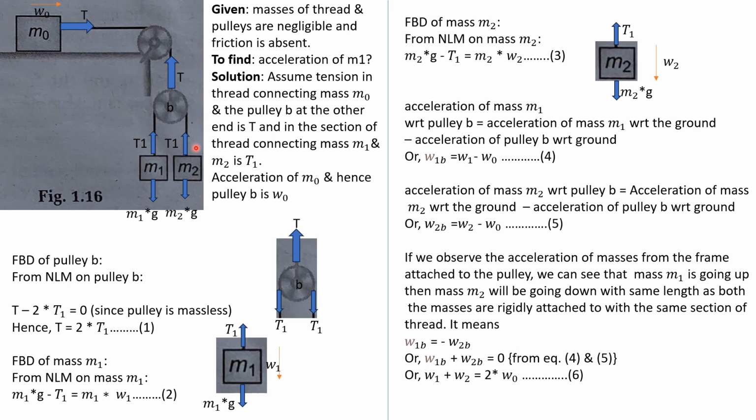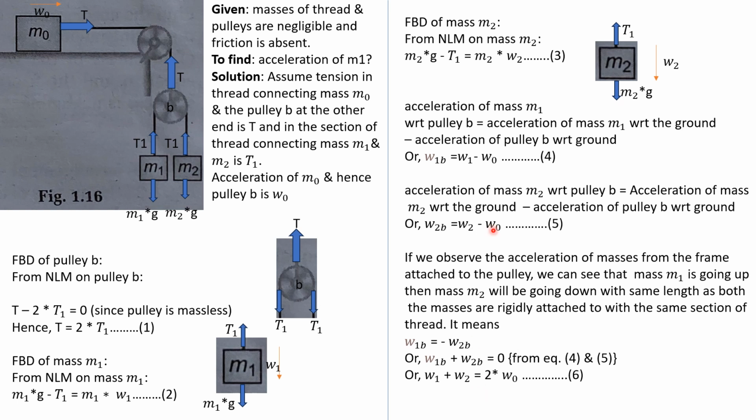This is going up, this is going down. So the acceleration of mass m1 with respect to pulley B will be equal to the negative of the acceleration of mass m2 with respect to pulley B. So w1B plus w2B is equal to 0.